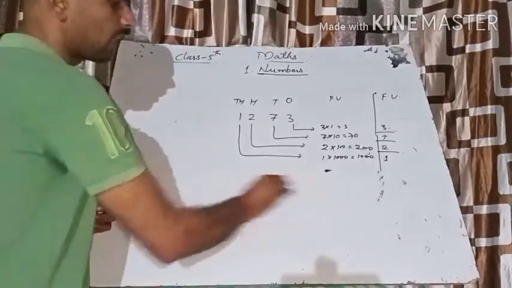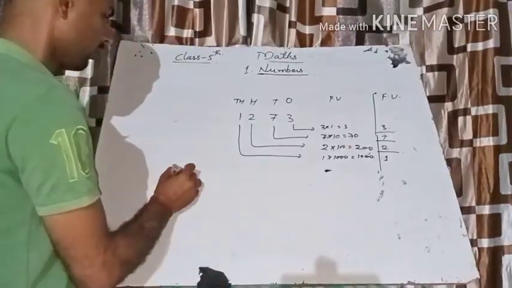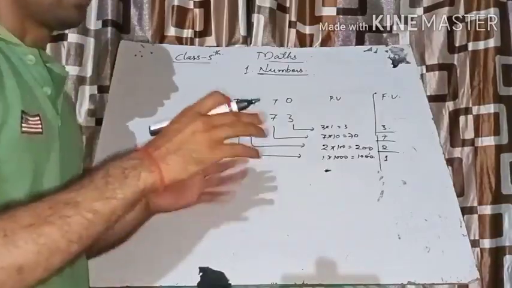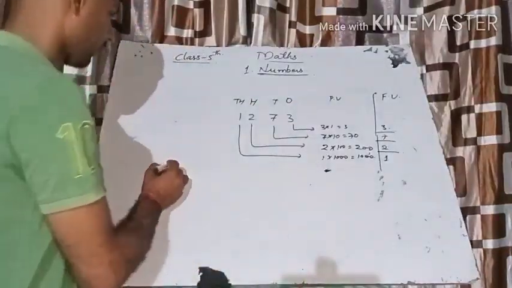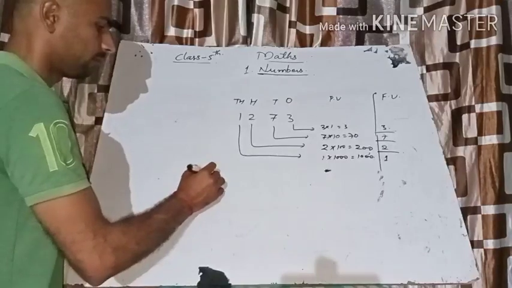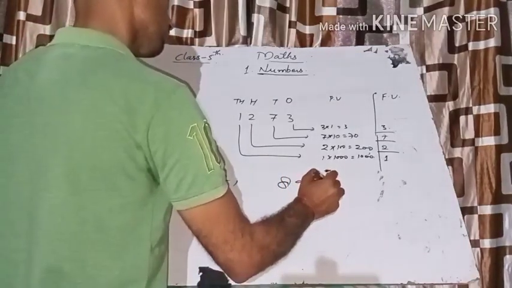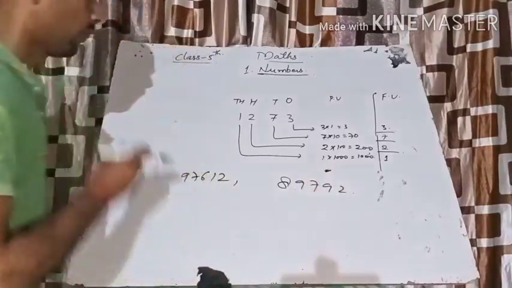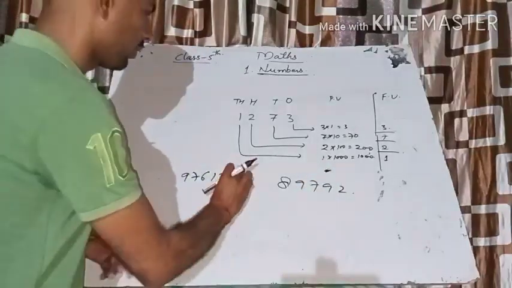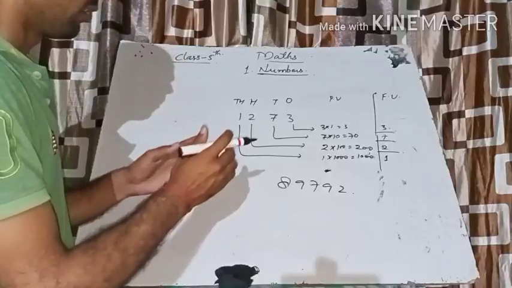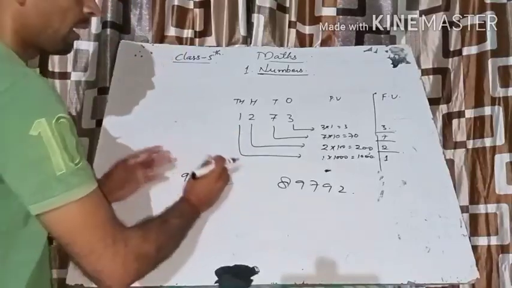You can easily compare which of two given numbers is greater. Suppose we have a number like this. To calculate which number is greater, we will compare these numbers from the left side.